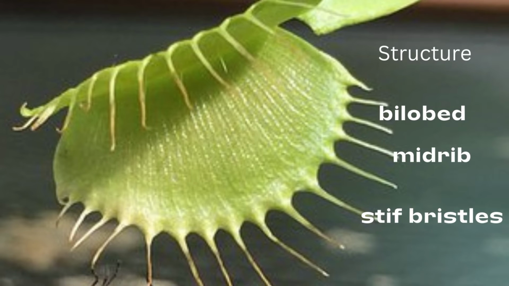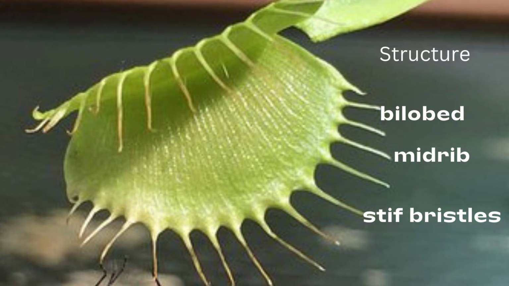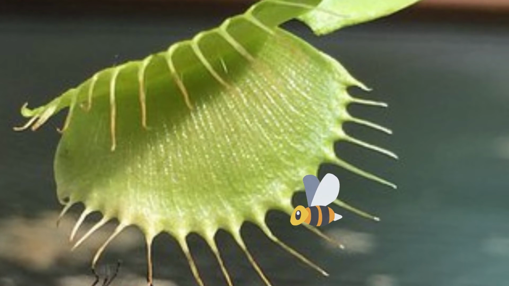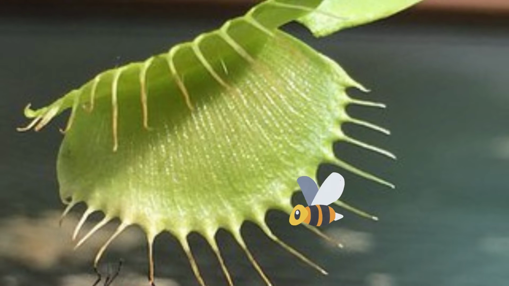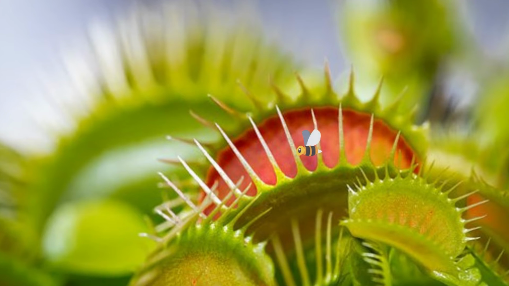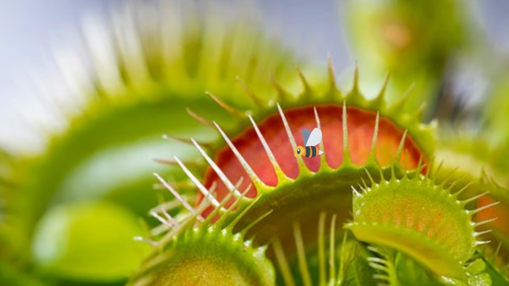As you can see here, this is a bilobed structure. It has projections called trichomes. The midrib is present, and on its marginal place, stiff bristles are present. When an insect touches small sensitive hair on the surface of the leaf, it shows thigmonastic movement. Movement in response to touch is called thigmonastic movement. The lobes quickly come together with their bristles interlocking.